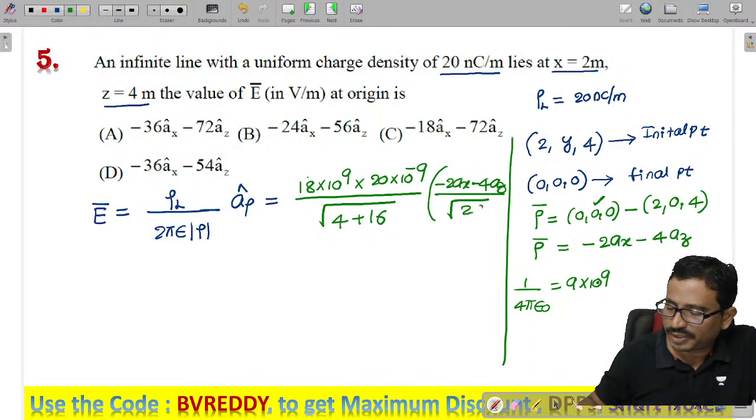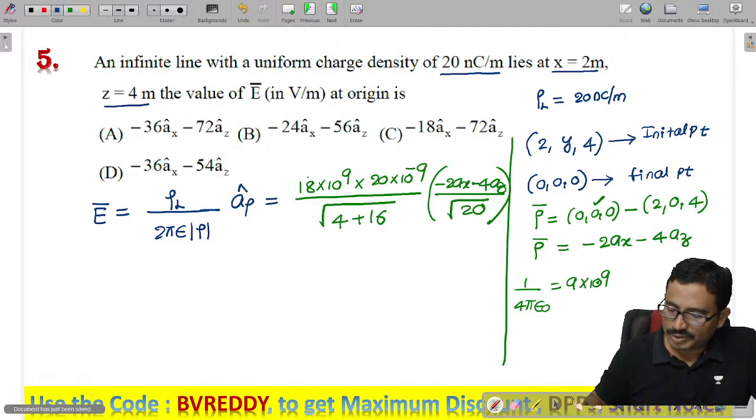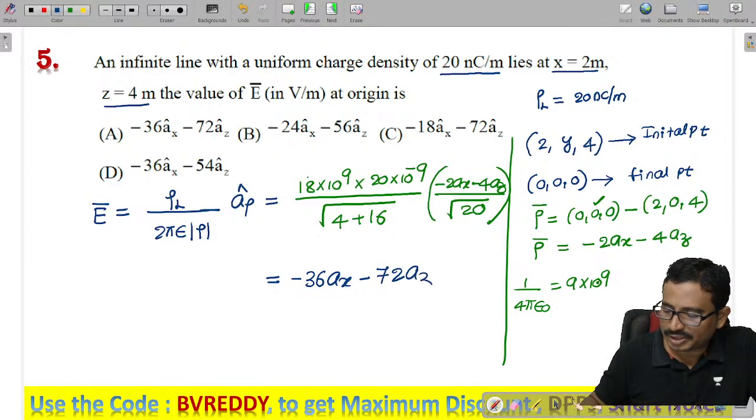Square root of 20, the magnitude. And do simplify, get the answer. What will you get? I think you will get option A. Check it, all of you. Minus 72 into az. So this is my final answer.